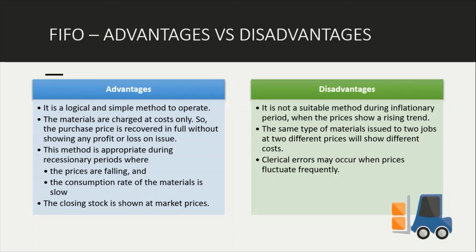Bila you use different batches of materials, kenapa ada yang murah, ada yang mahal untuk barang yang sama? Sebab harga material lain-lain. So clerical errors may occur when prices fluctuate frequently.